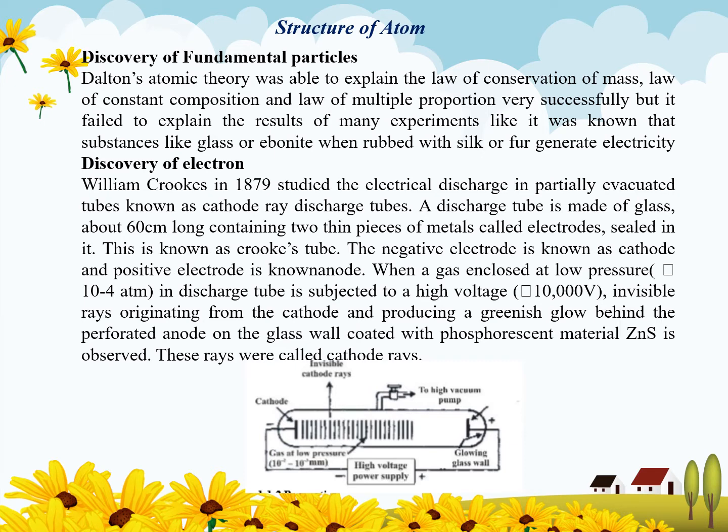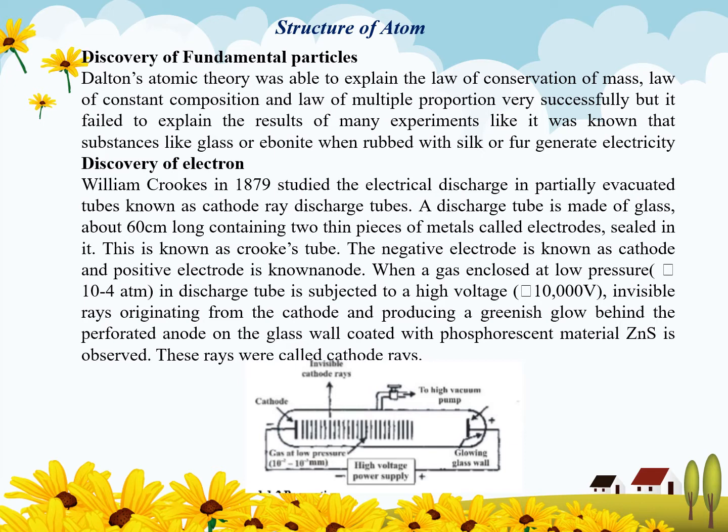Now, discovery of an electron. William Crookes in 1879 studied the electric discharge in a partially evacuated tube known as cathode ray discharge tube.